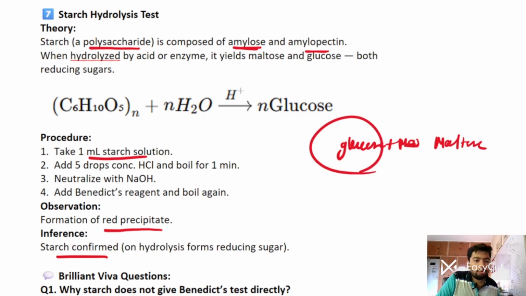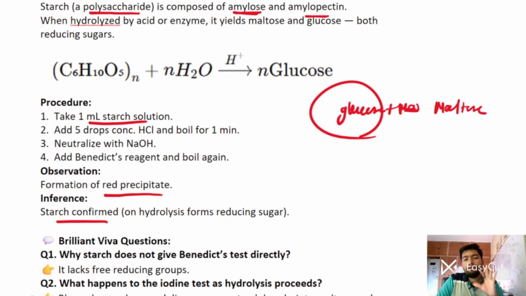Simple test. Okay, so why does starch not give Benedict's test directly? Because it lacks a free reducing group, so Benedict's test won't be there.